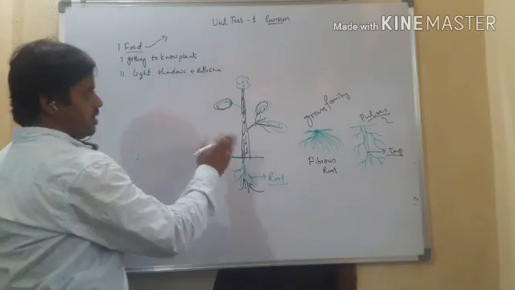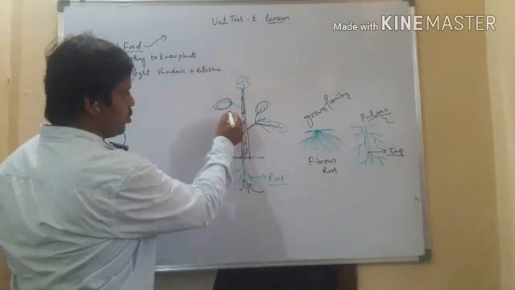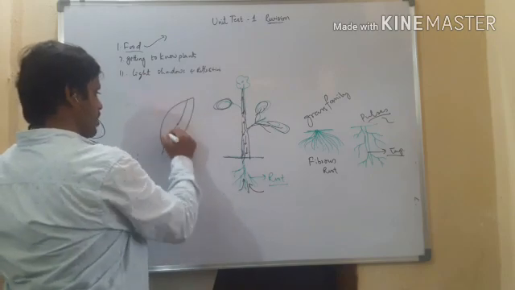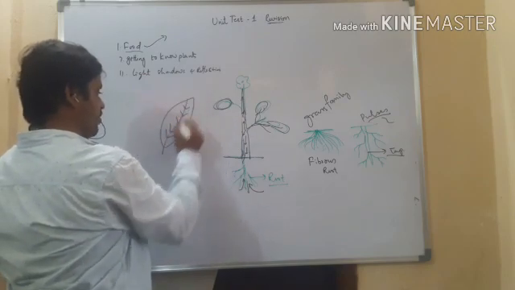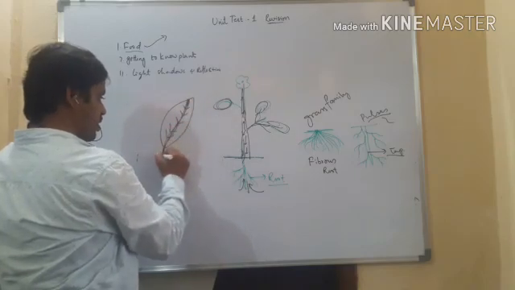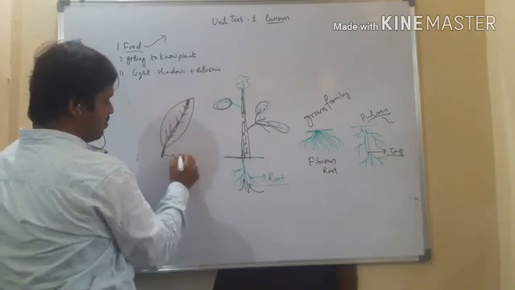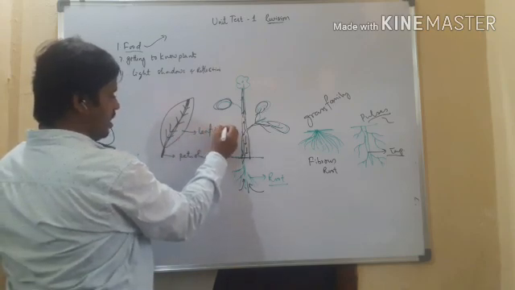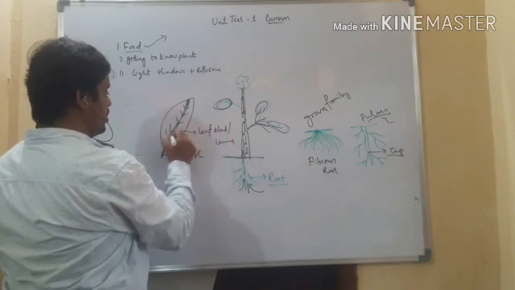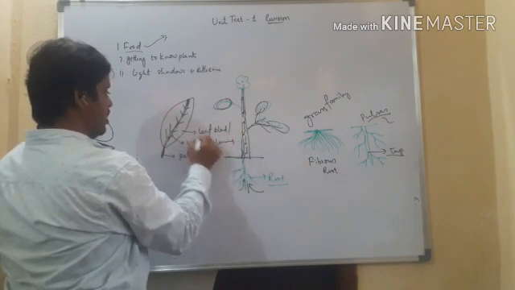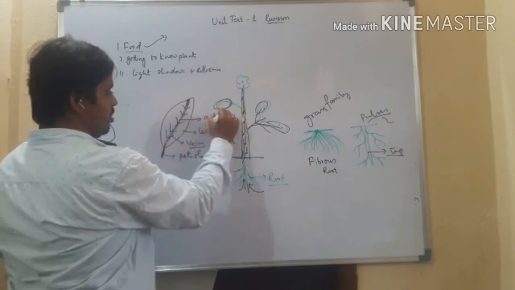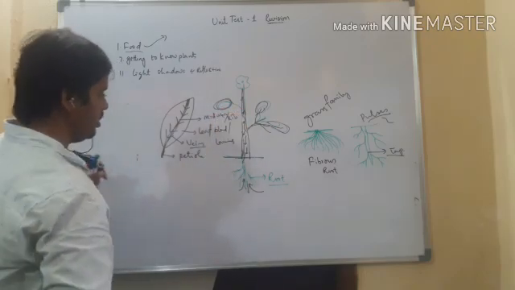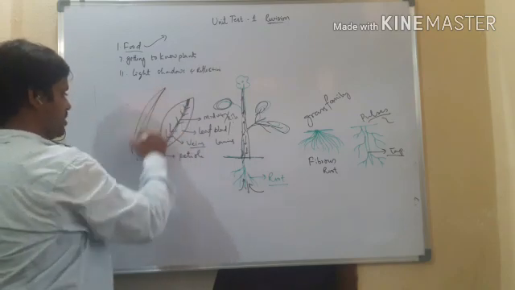And now let us discuss the leaf, right? So leaves have a midrib, the strong one, and the stalk-like structure is called the petiole, and this is the leaf blade, also called the lamina, right? These are veins, lateral veins, and this is the midvein, or you can call it midrib, right? Not all leaves appear like this. Some leaves appear like this.